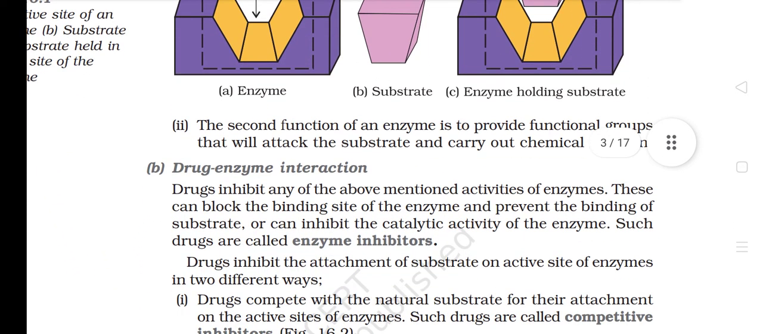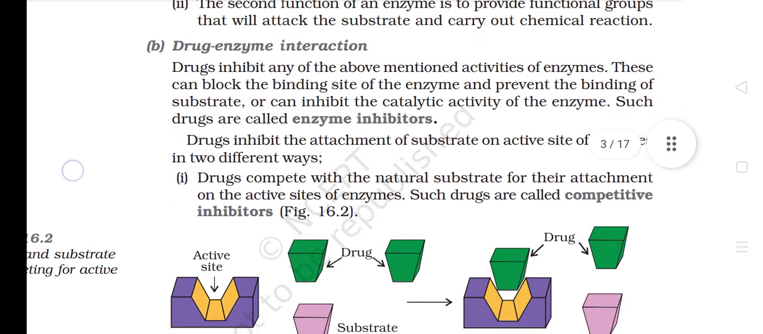2. The second function of an enzyme is to provide functional groups that will attack the substrate and carry out chemical reaction. B. Drug-enzyme interaction. Drugs inhibit any of the above-mentioned activities of enzymes. These can block the binding site of enzyme and prevent the binding of the substrate, or can inhibit the catalytic activity of the enzyme. Such drugs are called enzyme inhibitors.